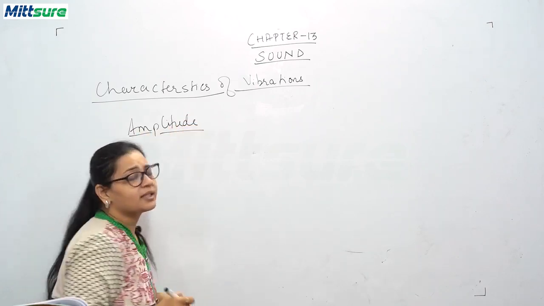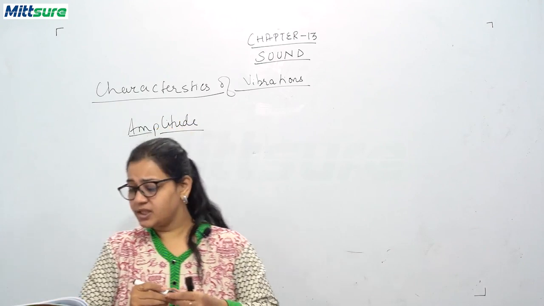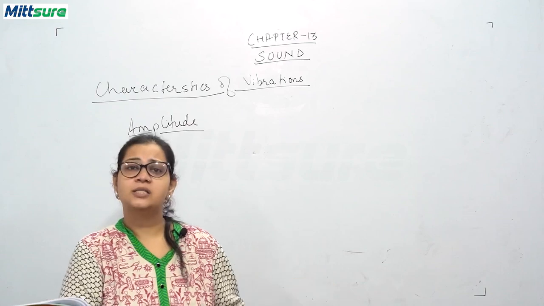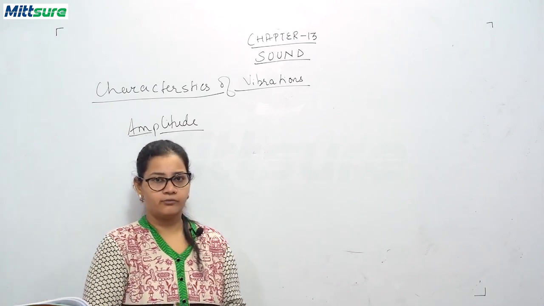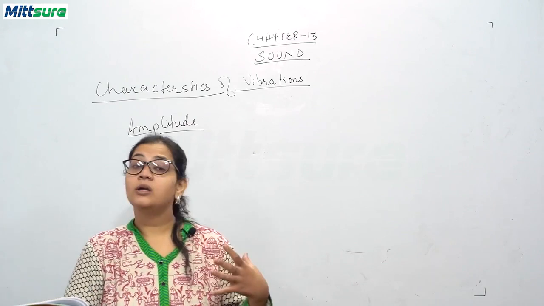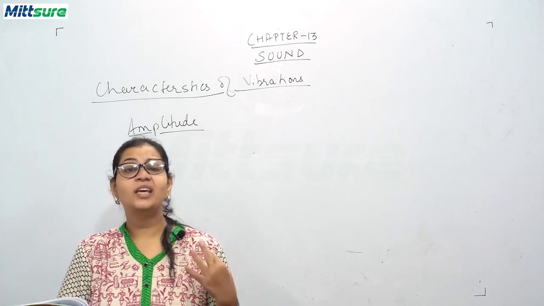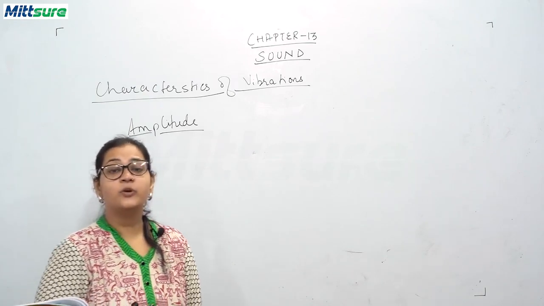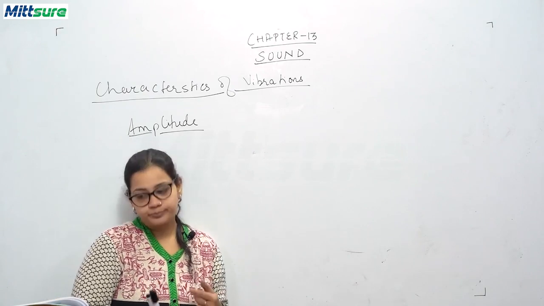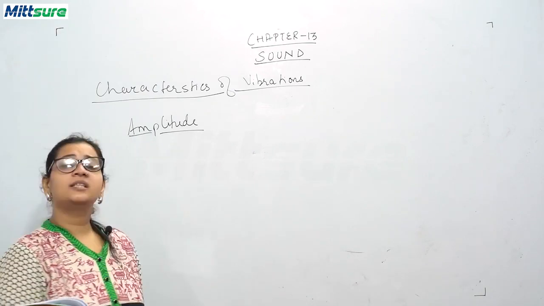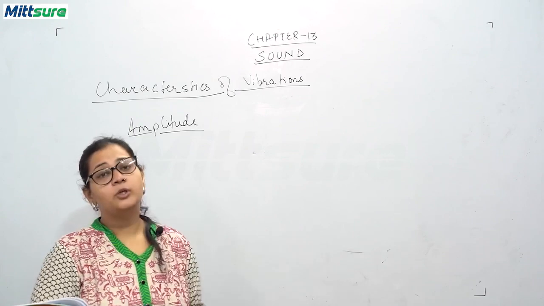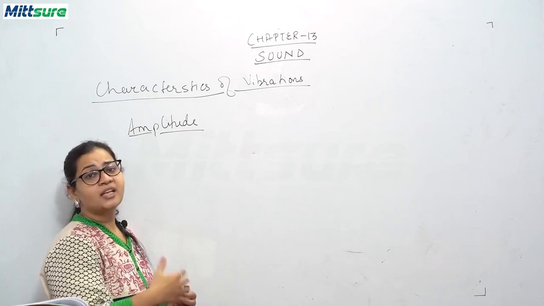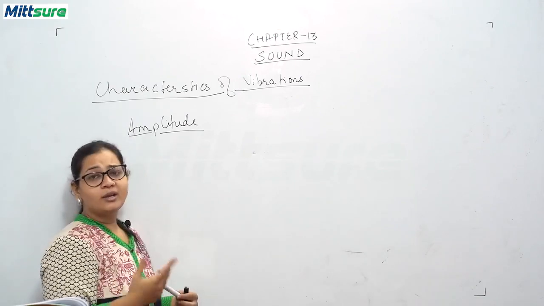Now amplitude is the maximum magnitude an object can attain. Now here we will be talking specifically regarding the sound. Now students, there is this fact slide given in your book that storks can hear frequencies up to 40,000 hertz. Okay, and bats can produce and hear frequencies up to 70,000 hertz. Now we will be discussing this amplitude. What is this amplitude? The maximum extent of vibration a vibrating body can produce. That is the maximum magnitude a vibrating body can produce.